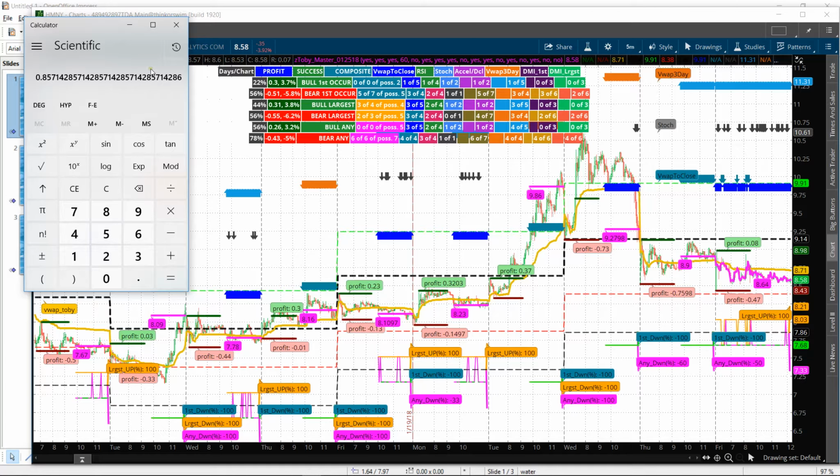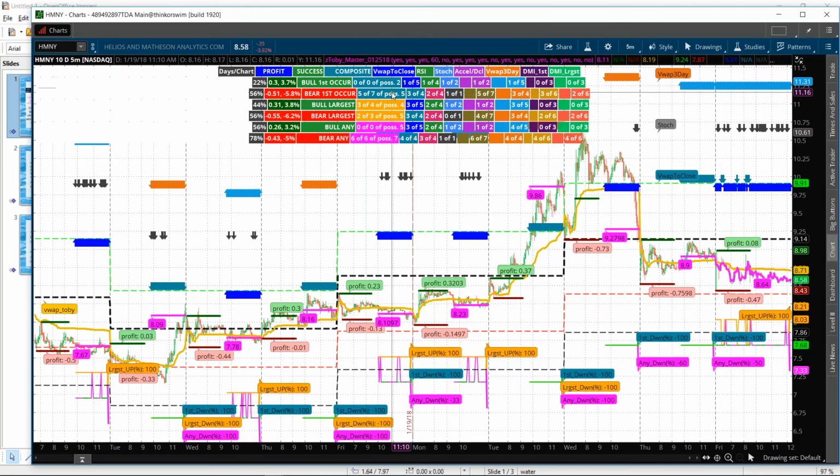Okay. Now, what I wanted to show you is that this thing says 5 of 7, and 5 of 7 equals 71%. So if all you do is look at one indicator, this one right here, and that's the only composite you look at, and ignore everything else, you're going to get 70%, which is awesome. But if you use all the indicators, these composite indicators, as well as the successful individual indicators down these arrows here, you're going to get 85%, which I think 85 to 90% is typical.